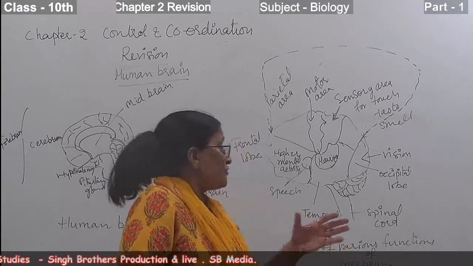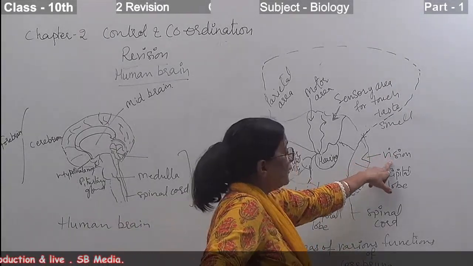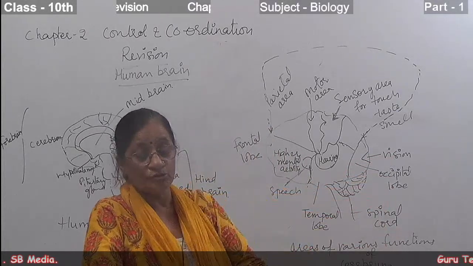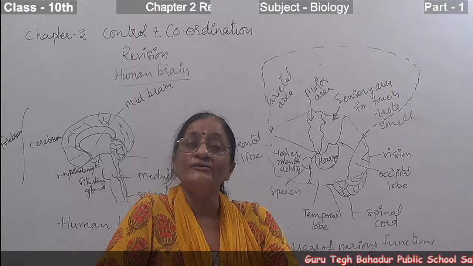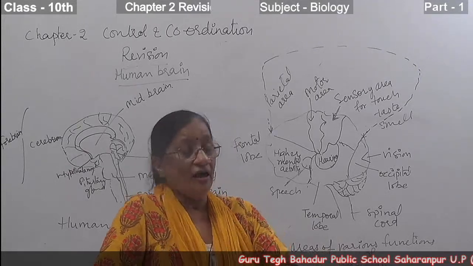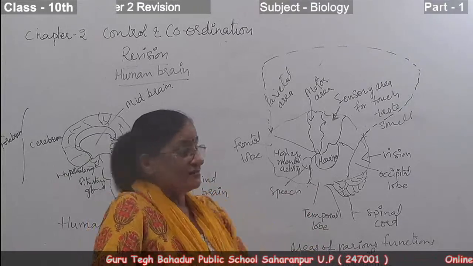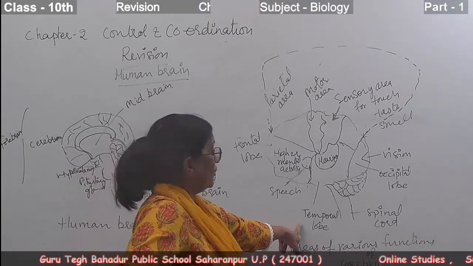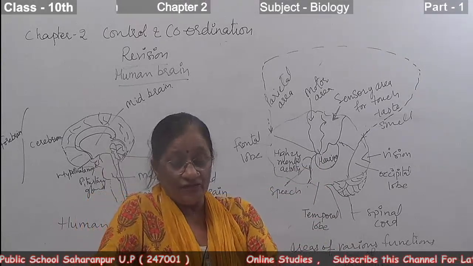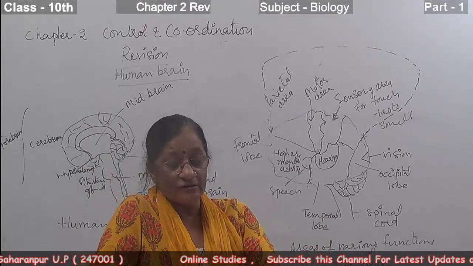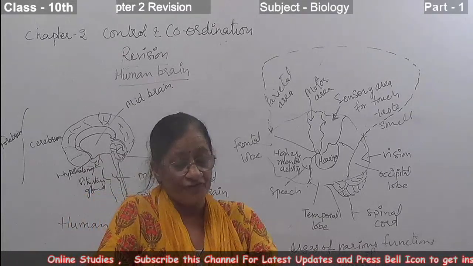The next part is the occipital lobe, related to vision. We call it the visual area, and it is there for visual perception. The next and last part is the temporal lobe. It is related to sounds and languages, and the formation of memories.